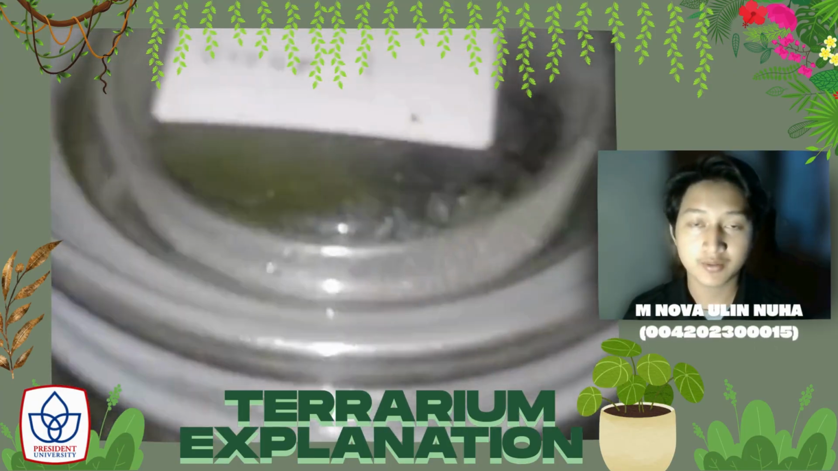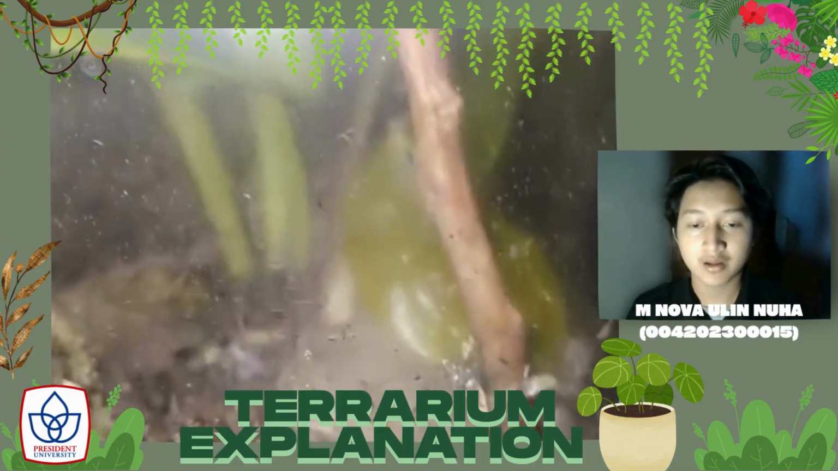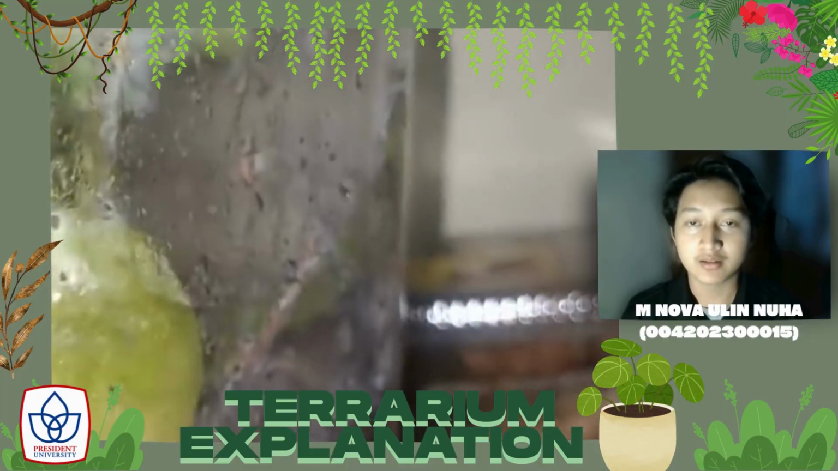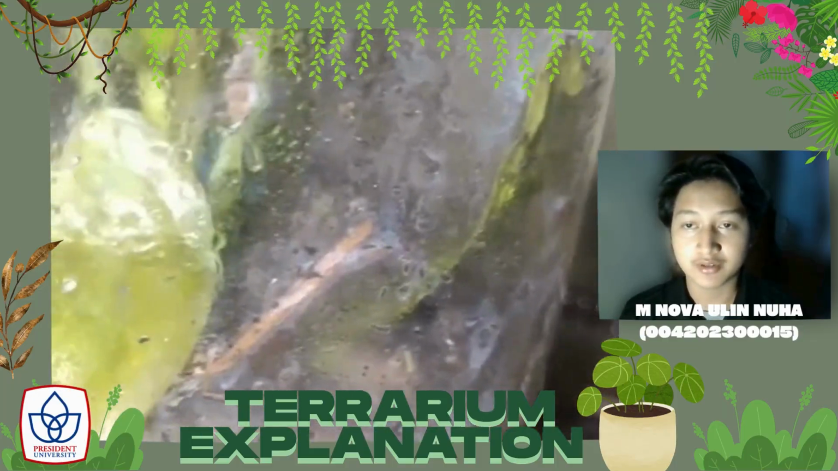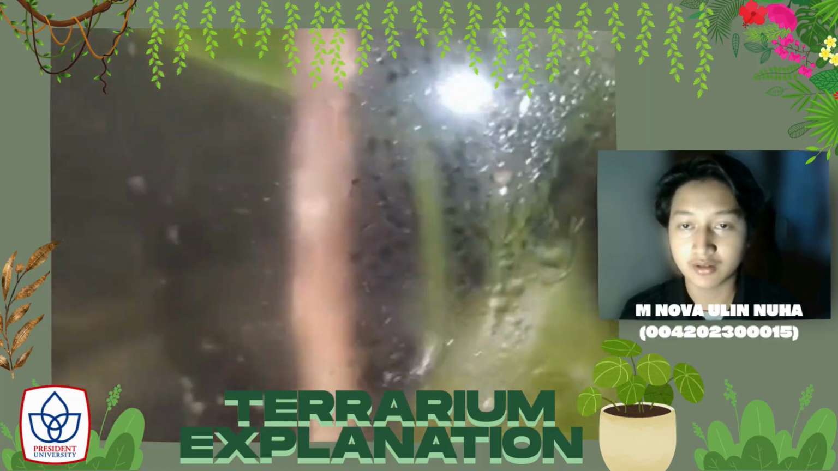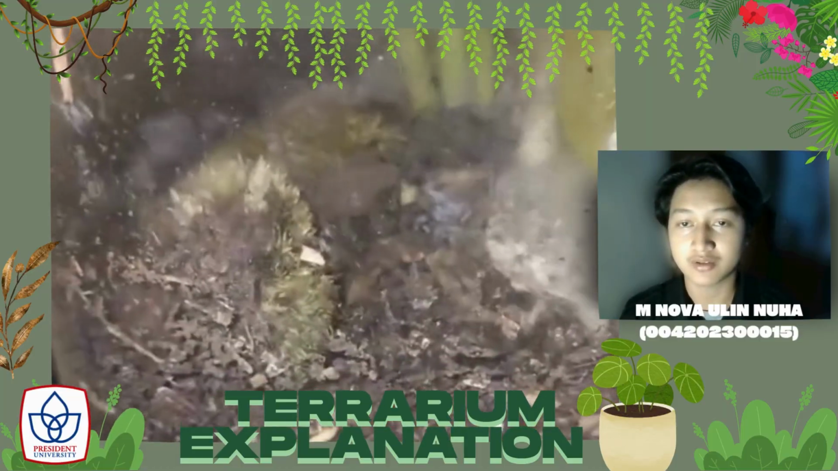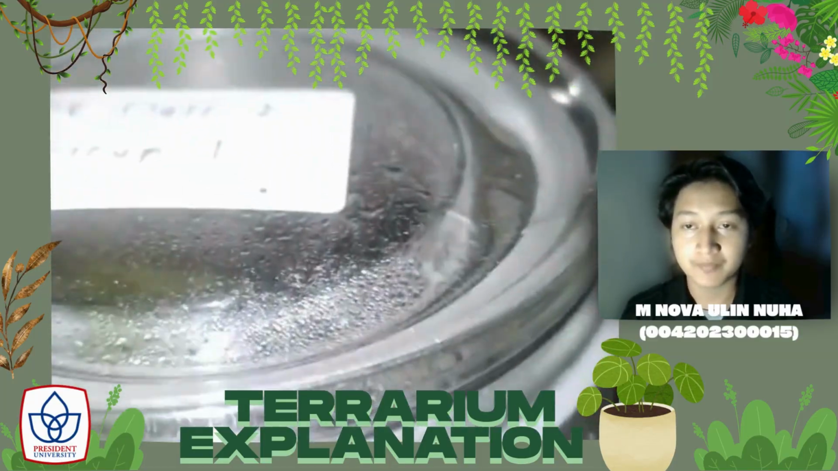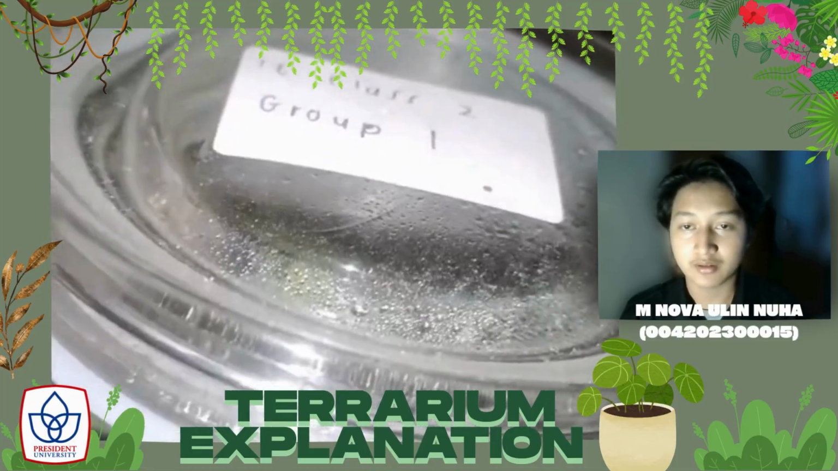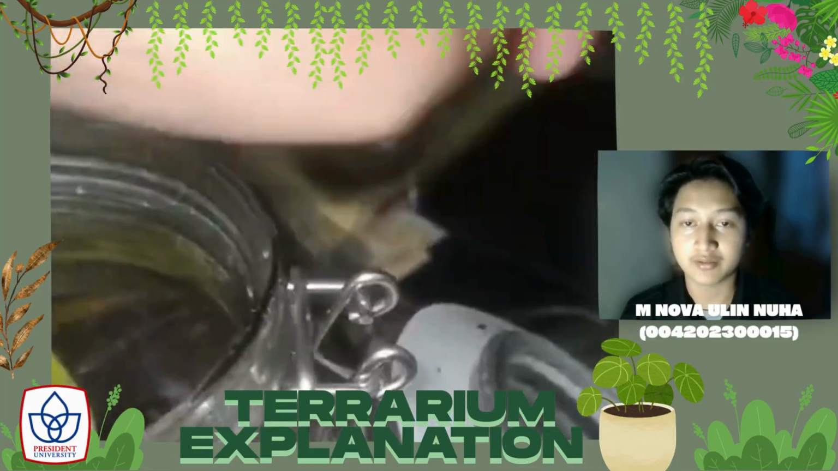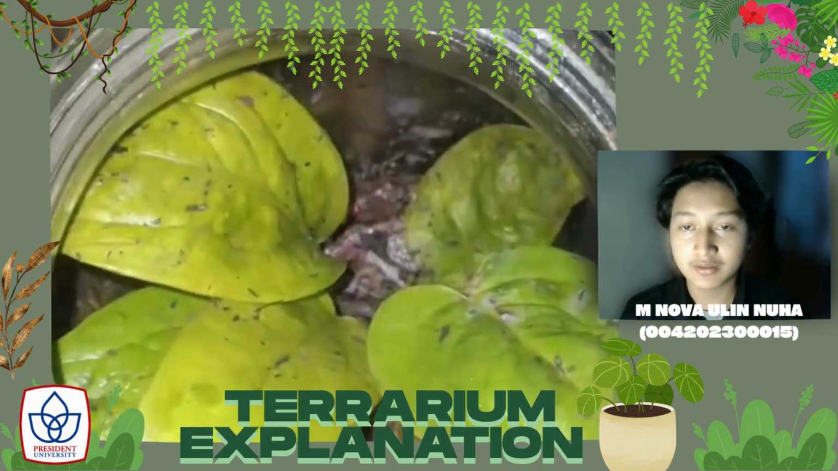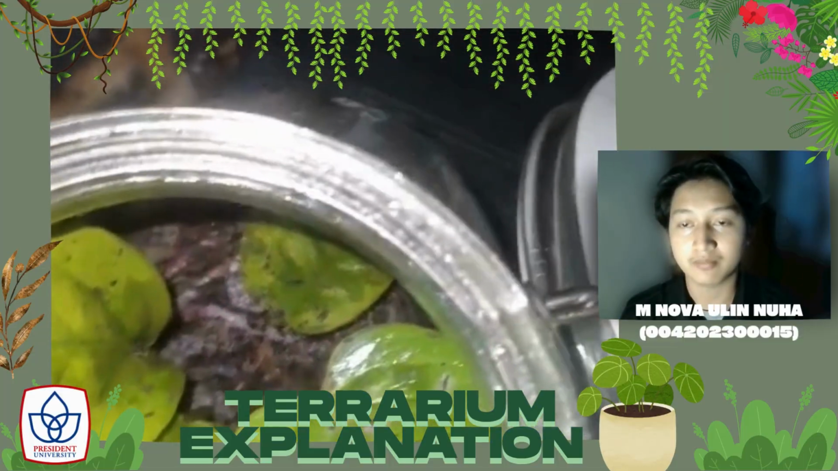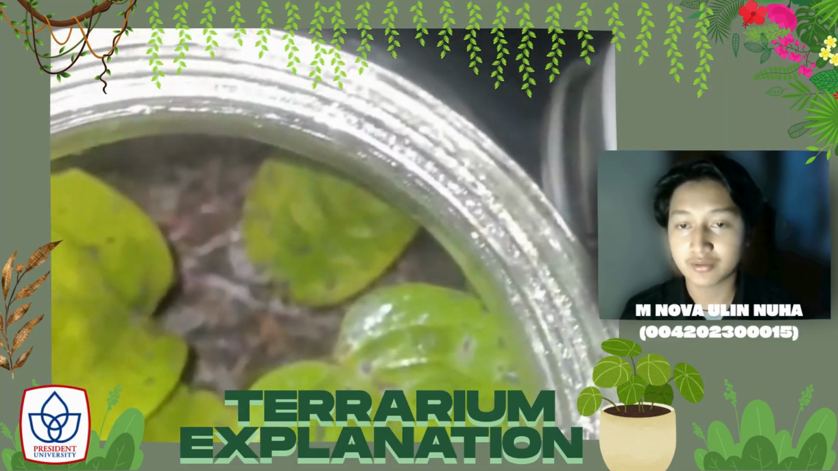And next, for the explanation, I would like to explain what a terrarium is. A terrarium is a small ecosystem used to mimic the natural environment of a specific species. It is also a mini garden of plants inside a closed glass or plastic container. This is an easy to maintain way to bring plants into a classroom or home, and an excellent tool for